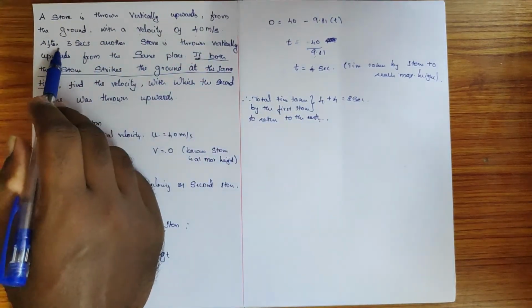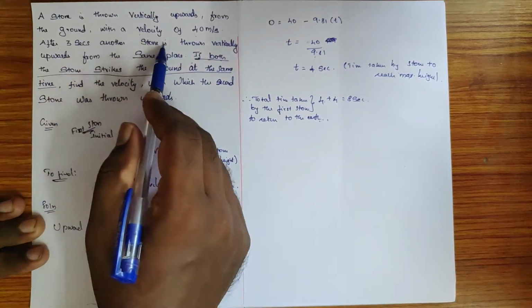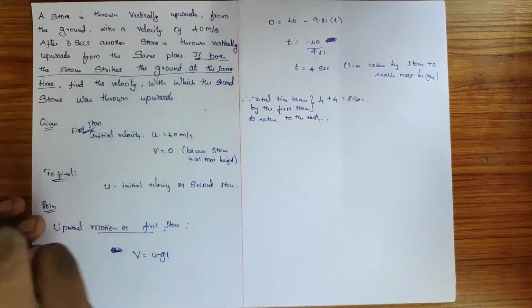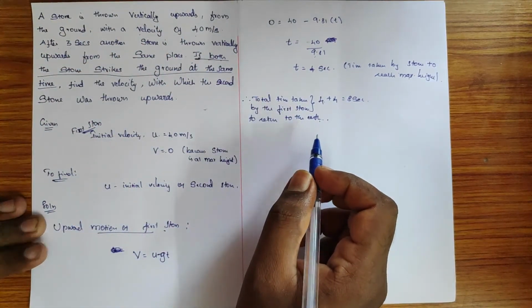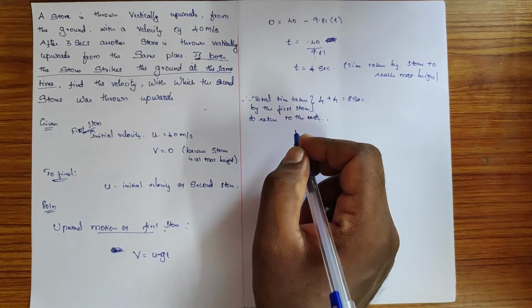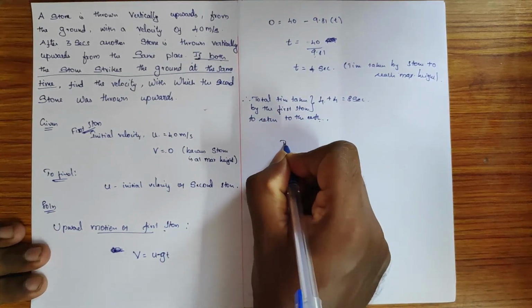And look at this, the second stone is thrown 3 seconds after the first, right? After 3 seconds another stone is thrown. So the second stone is thrown after 3 seconds. Therefore, the time taken by the second stone to reach the earth,